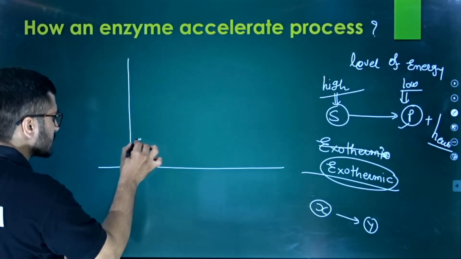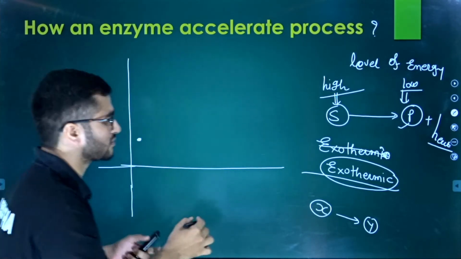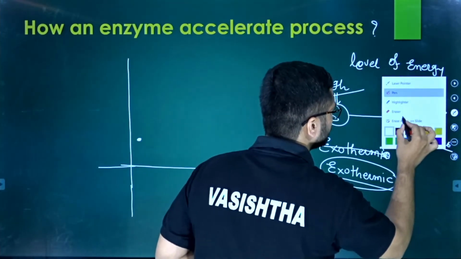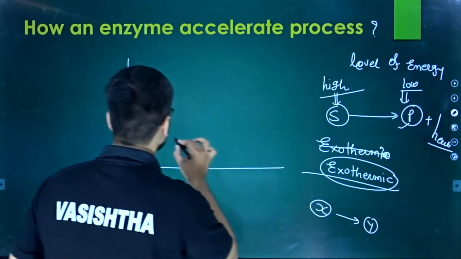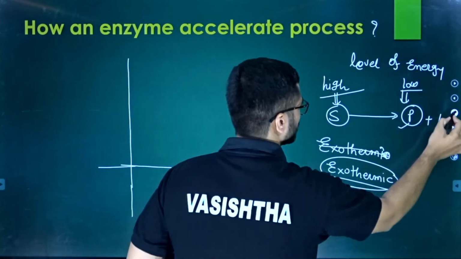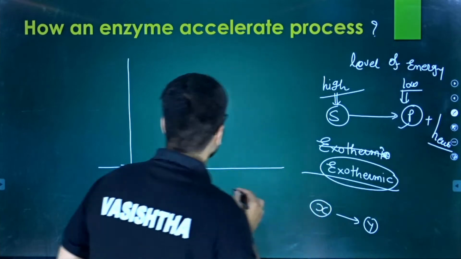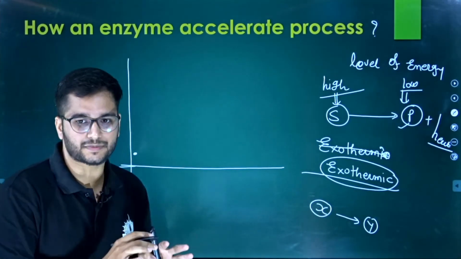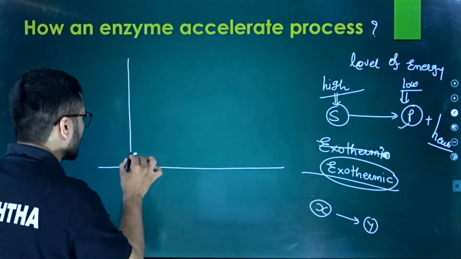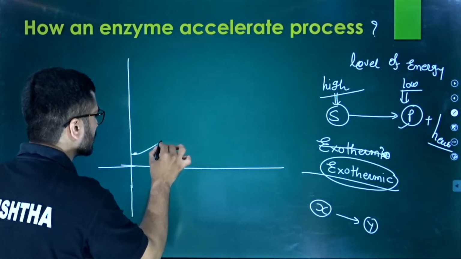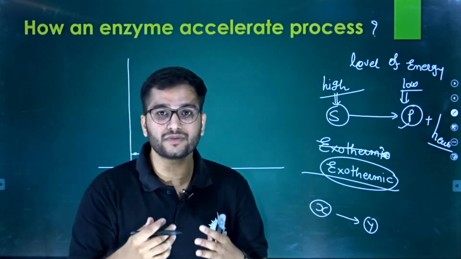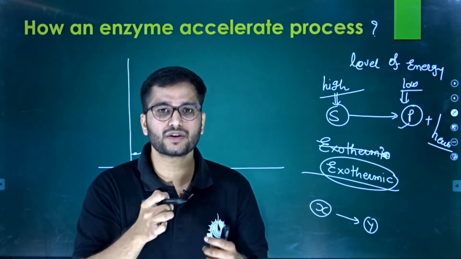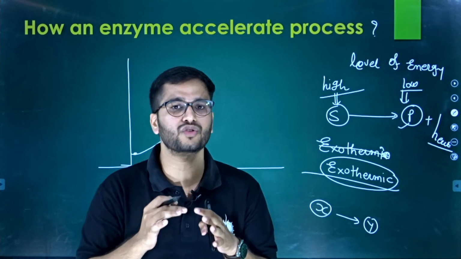The energy of the substrate is a little lower, let's draw it a little lower. Maybe the substrate energy is at this place. For the reaction we have to give a little amount of energy.